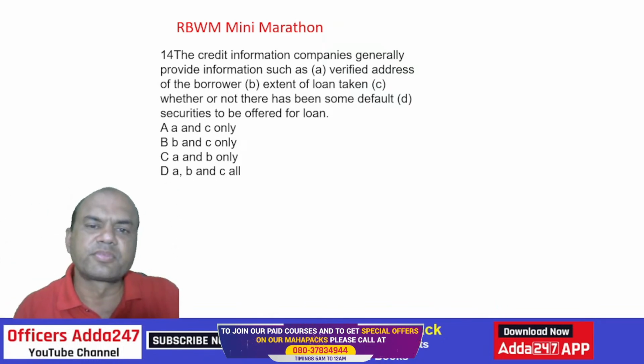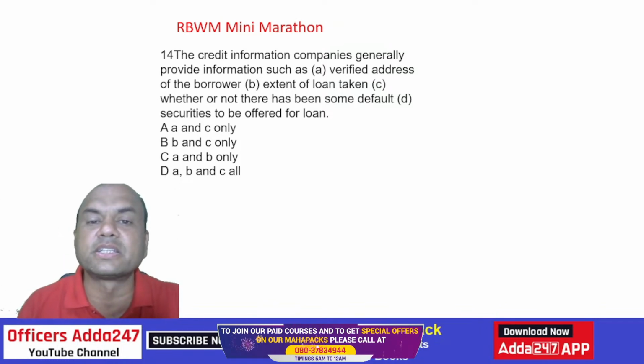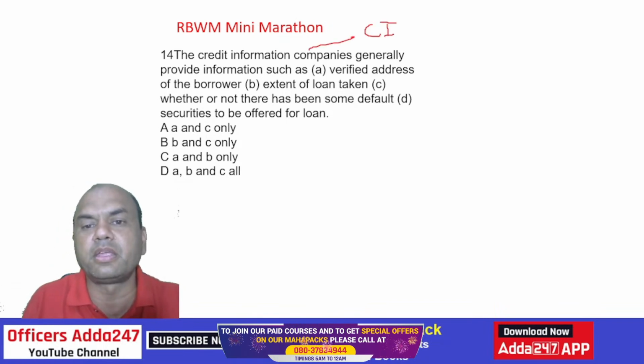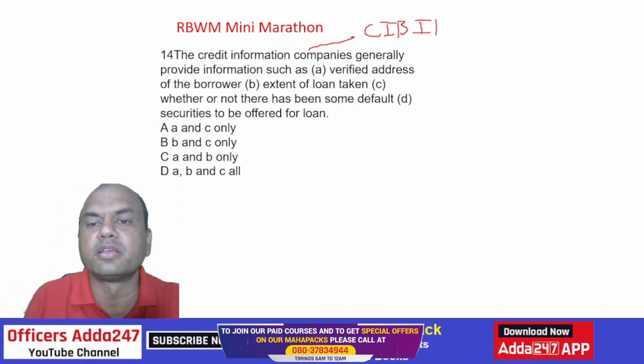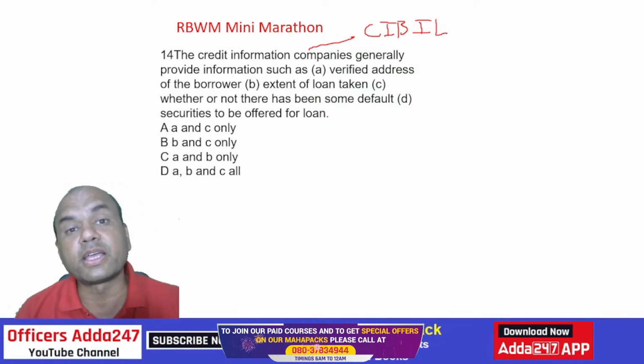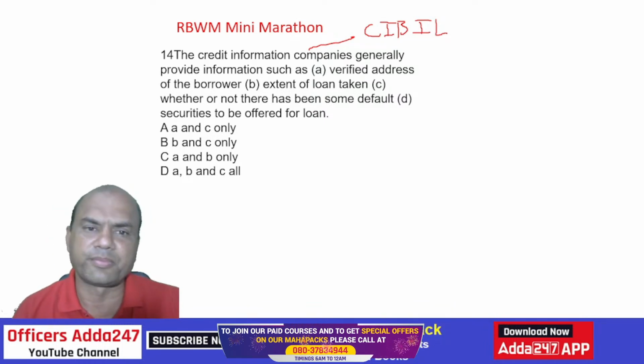What is it? Credit information companies. What is the CIC? CIC means what? This is CIBIL, isn't it? CIBIL is only one. There are many. There is Equifax, there is TransUnion, there is Dun and Bradstreet. Many of them are there.